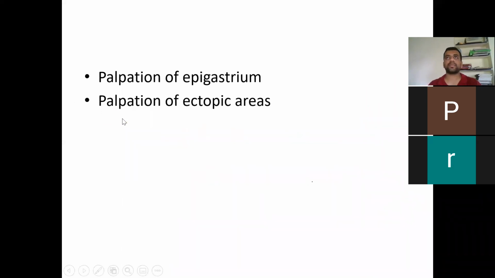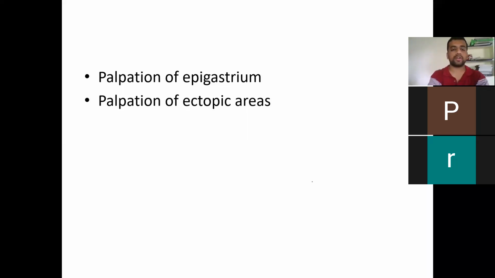As we said, again, for palpation of the epigastrium, you have to put the thumb like this, and you are going to have 3 fingers, here 1, 2 and 3. So you're going to do it. Other palpation of ectopic areas are the suprasternal and sternoclavicular areas, and you can even feel the murmur sometimes in the axilla. You can put your hands into the axilla and palpate for the MR murmur which is radiating back to the axilla.